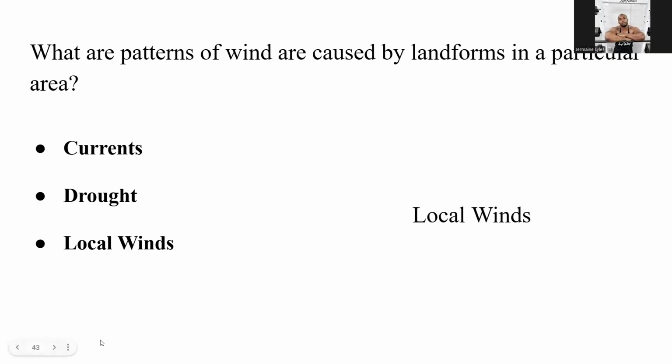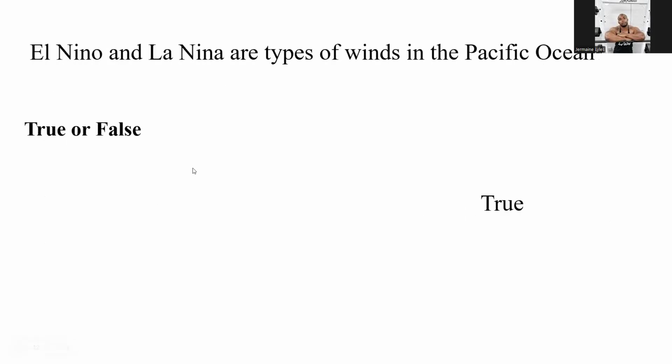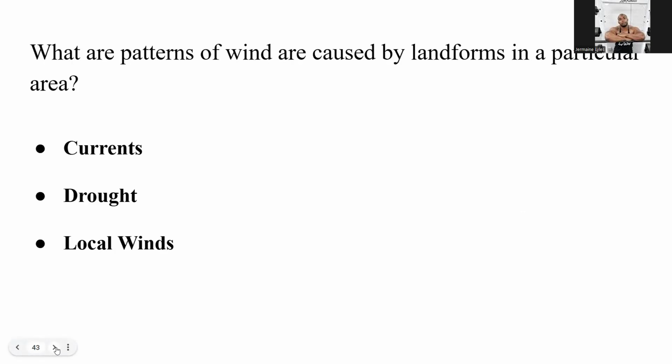Let me go back. I think I did not give the answer. Yes, El Nino, La Nina are types of winds in the Pacific. That is true. I wasn't sure if I gave the answer to that. All right. Okay, with local winds.